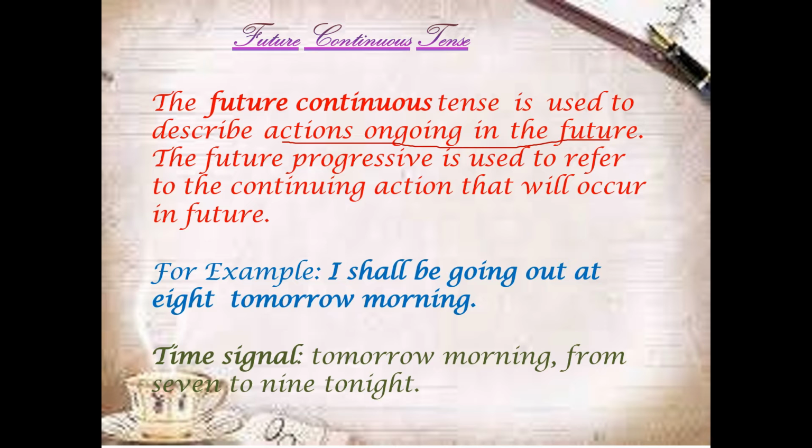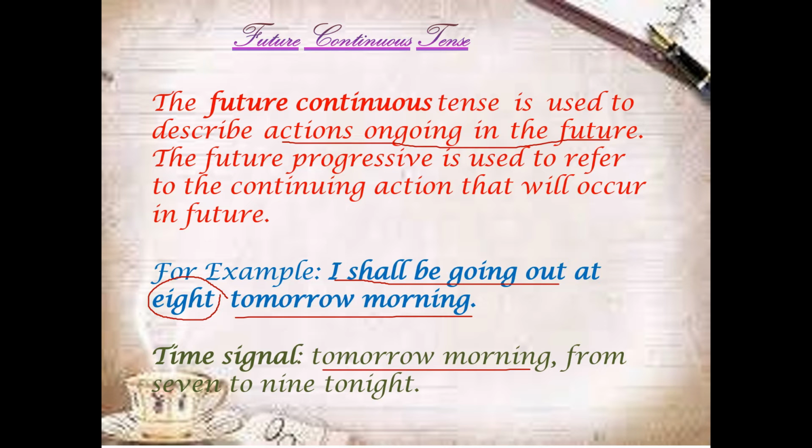I shall be going out at 8 tomorrow morning. You are telling the particular time. Time signals: tomorrow morning from 7 to 9, or tonight at 8 o'clock. Like that, you can tell the time.